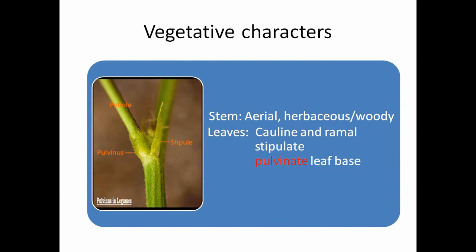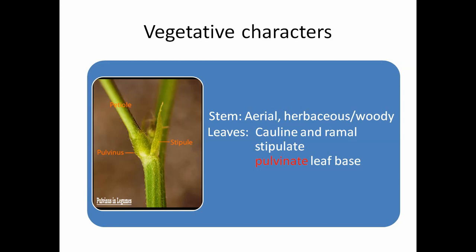And leaves are usually arranged alternately, and we find simple leaves in the case of Crotalaria species and Alysicarpus, etc. Also we find pinnately compound leaves in the case of Sesbania, Abrus, Dalbergia species.